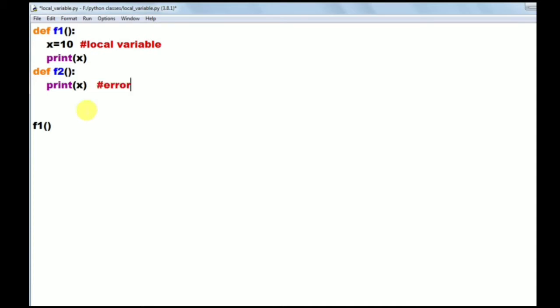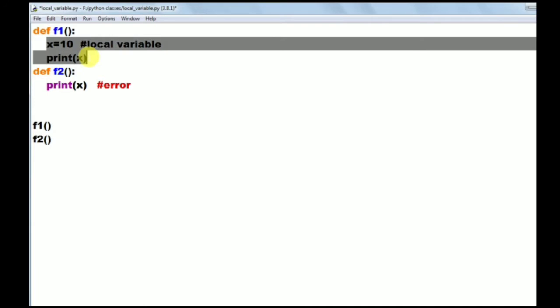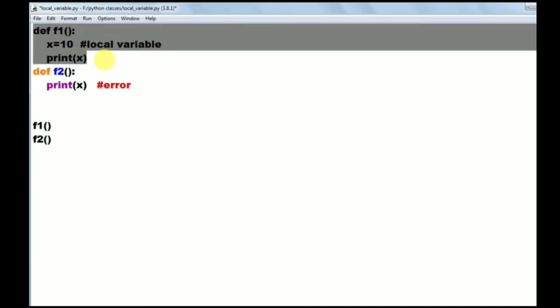So now call the f2 function. When we call f2 function, that executes this code, so at this statement it will give error. Why? Because there is no x in the f2. x is defined in f1, so this x can be used in f1 only. This x cannot be used in the f2. That's why it will give error.